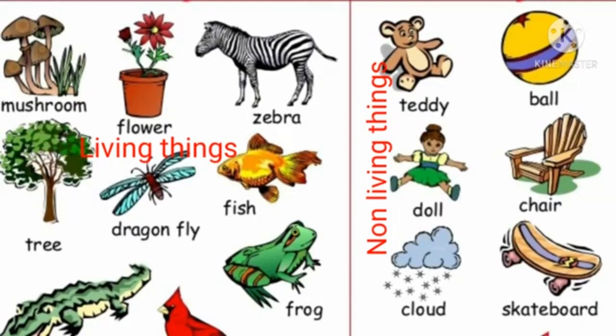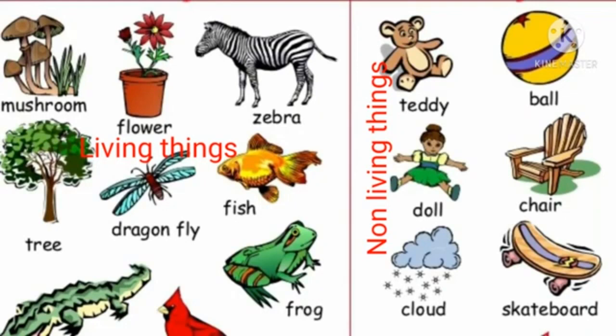Students, just see around yourself. Things around us are either living or non-living, isn't it?